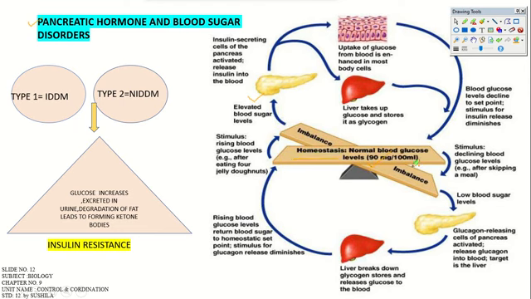Type 2 is non-insulin dependent diabetes mellitus. If the patient has these two conditions in their body, what does it lead to? Glucose will increase and be excreted in the urine, and degradation of fat will occur, leading to the formation of ketone bodies.